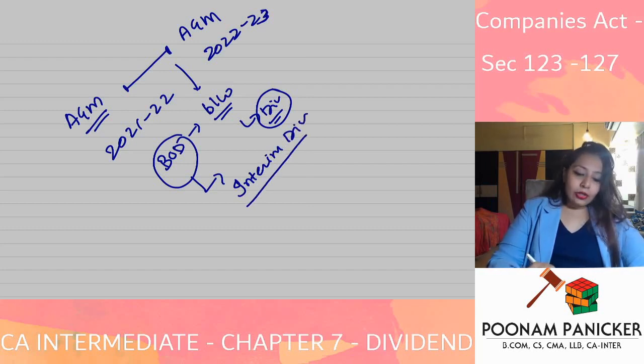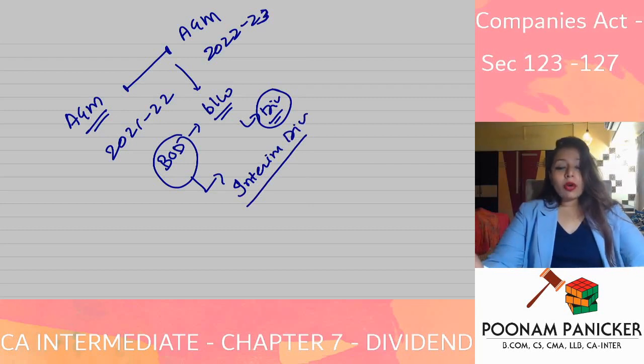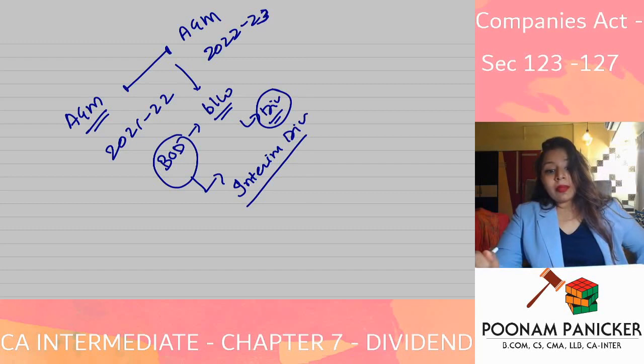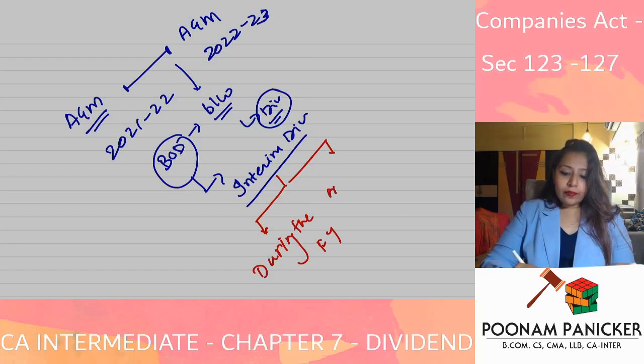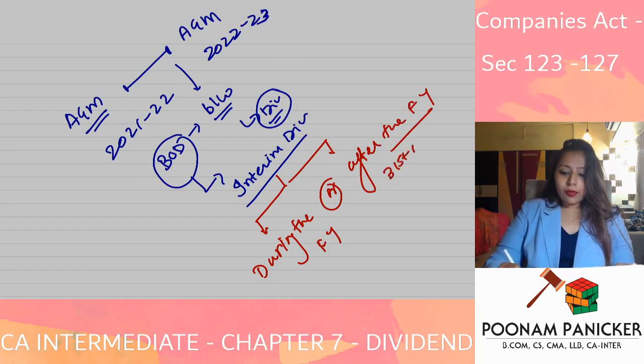So when is interim dividend declared? Between AGMs. And what would between AGMs imply? It implies that this dividend is declared either during the financial year, or after the financial year is over. The financial year gets over on 31st of March, but before the annual general meeting.